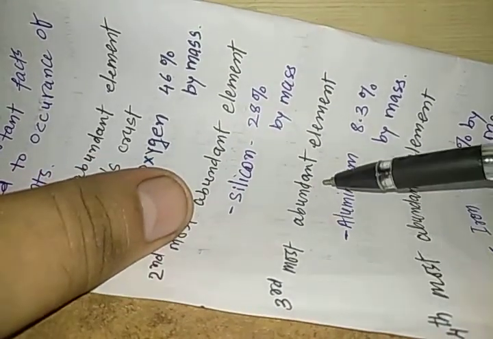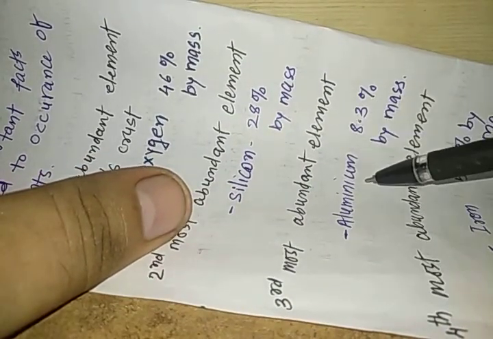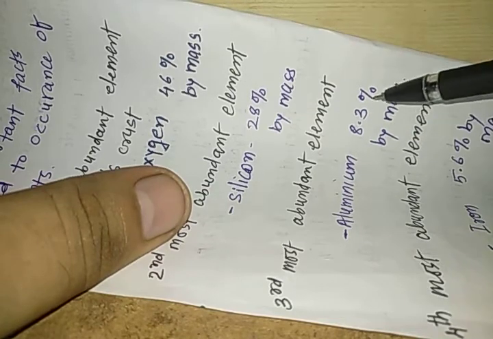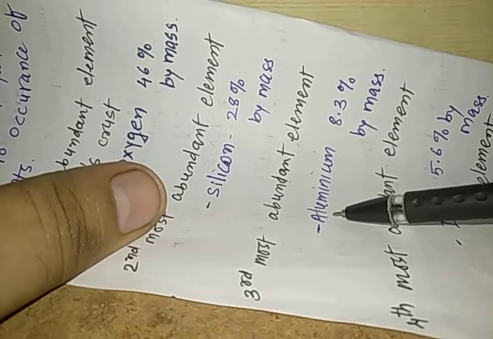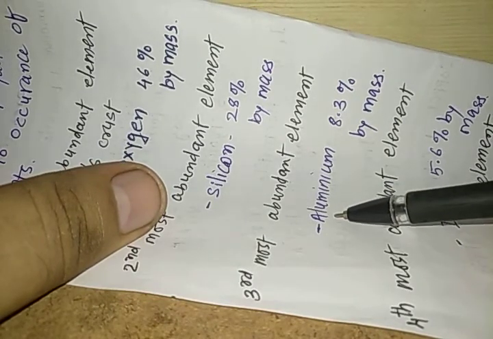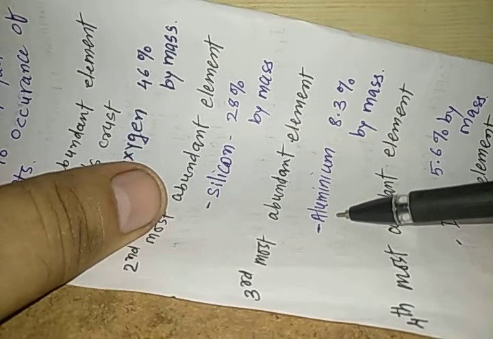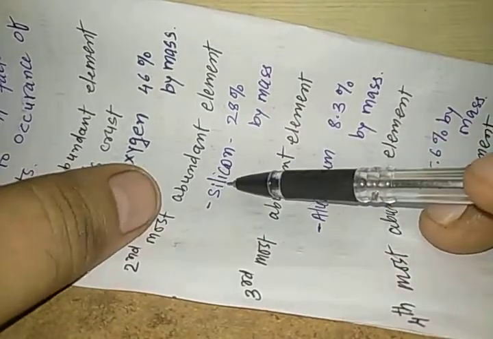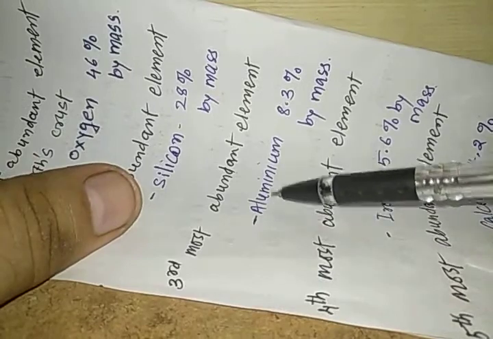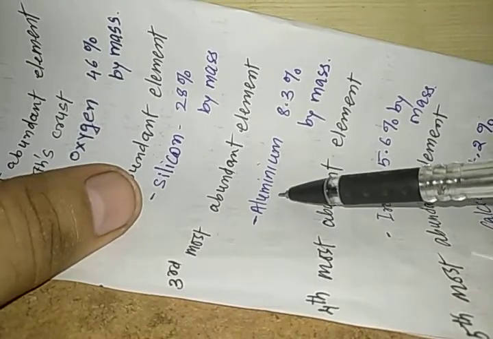The third is aluminium, which is 8.3% by mass. But here, my dear students, aluminium is the most abundant metal in the Earth's crust, because oxygen and silicon are non-metals.